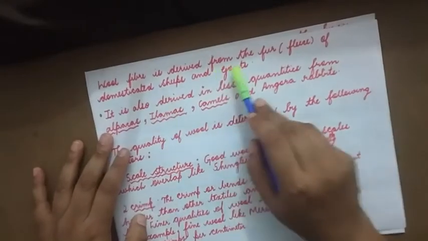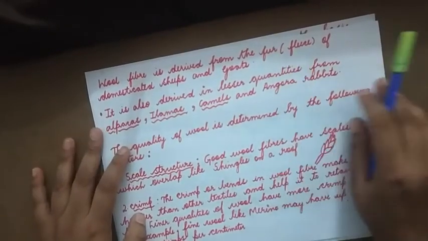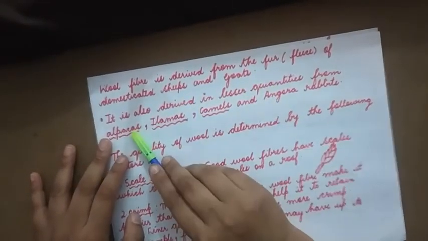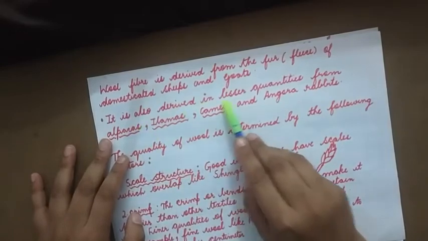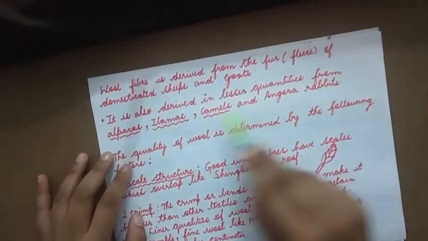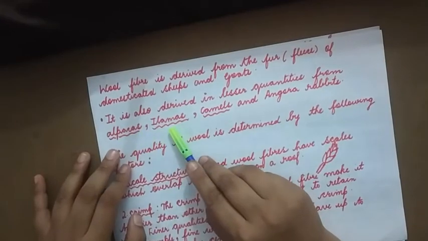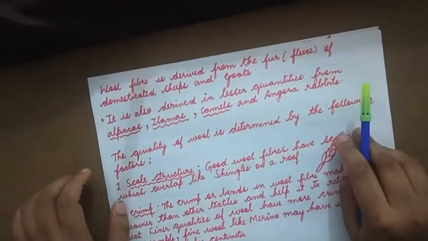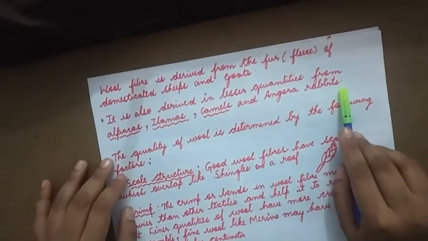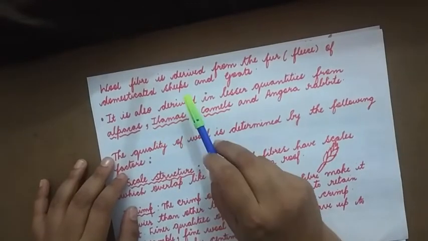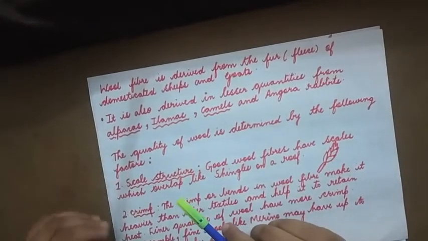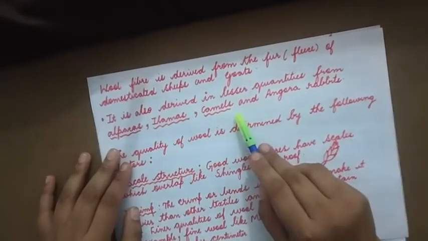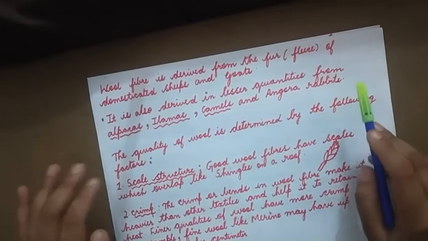Wool fiber is derived from the fur. The fur is also known as fleece of domesticated sheep and goats. The wool is also derived in lesser quantities from alpacas, llamas, camels and Angora rabbits. These are all animals from which the wool is being derived. Mostly it is derived from sheep and goats, but also from other animals in lesser amounts.